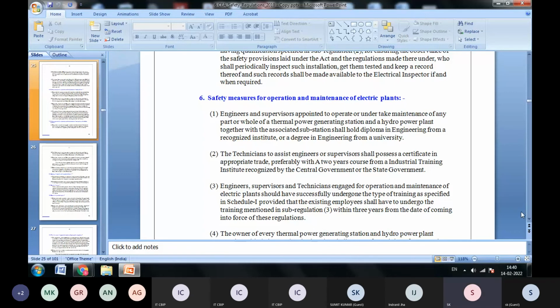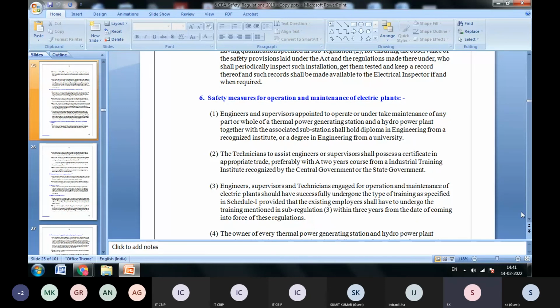Now in this Schedule 1, it is mentioned what the different types of transmissions are, what type of subjects will be there in distribution, and also transmission and distribution as a whole. What will be the syllabus and what will be the coverage? Like for your thermal power stations, this 52 weeks program is done. This is a postgraduate diploma. So all these things are under the CEA manual and CEA regulations.